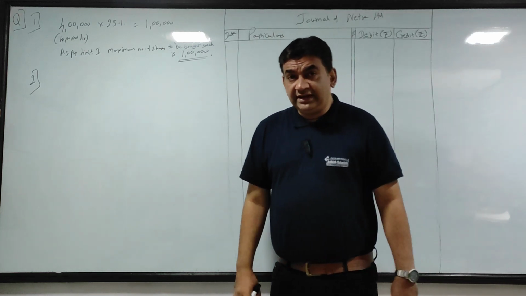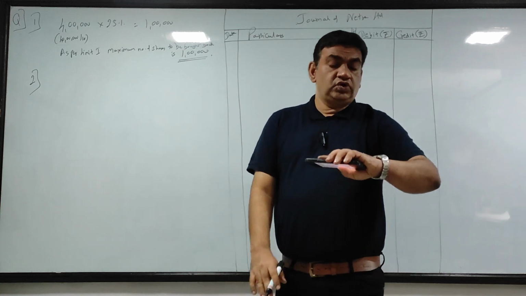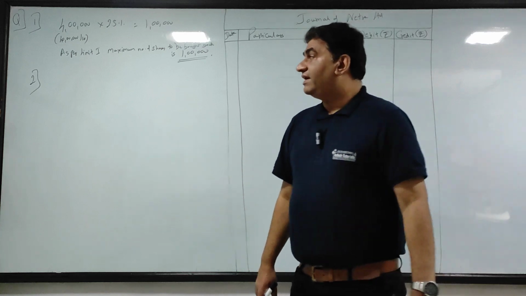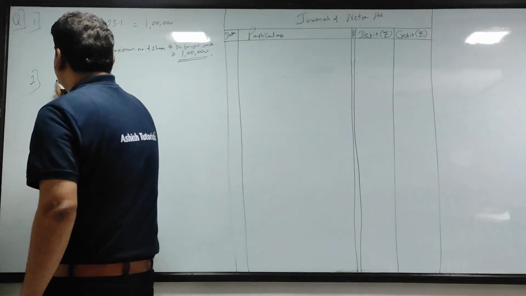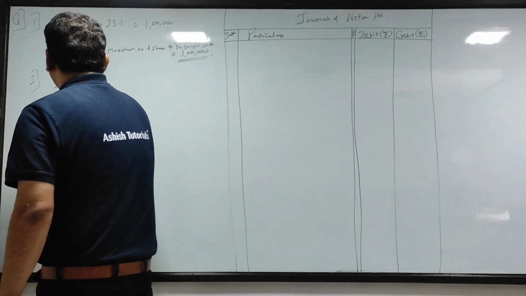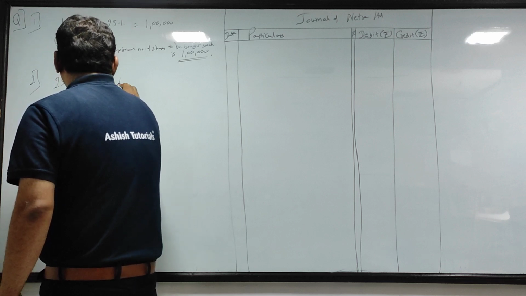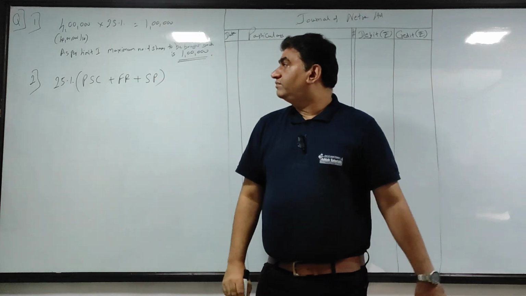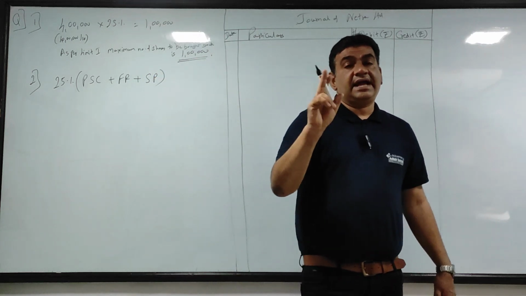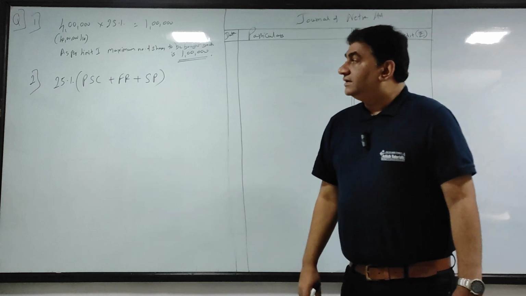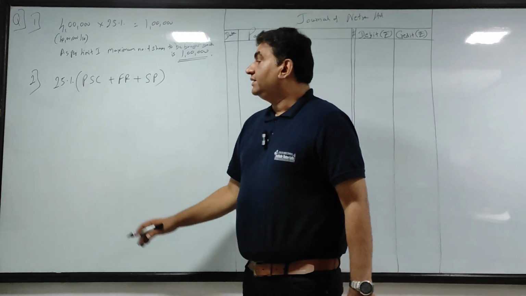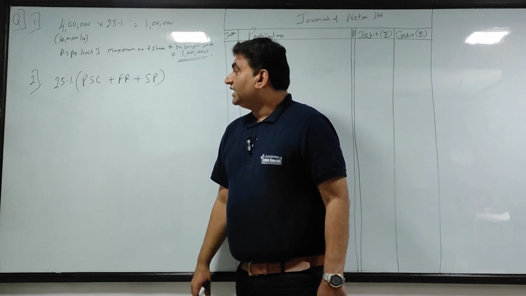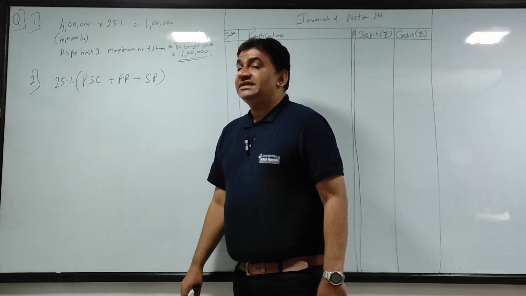As per the second limit, maximum amount to be paid on buyback cannot be more than 25% of paid up share capital plus free reserves plus security premium.